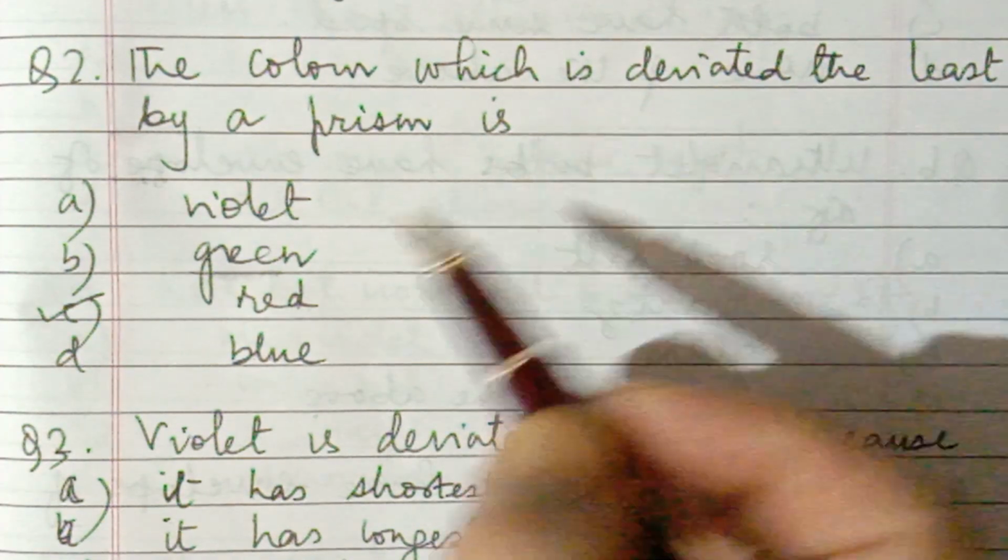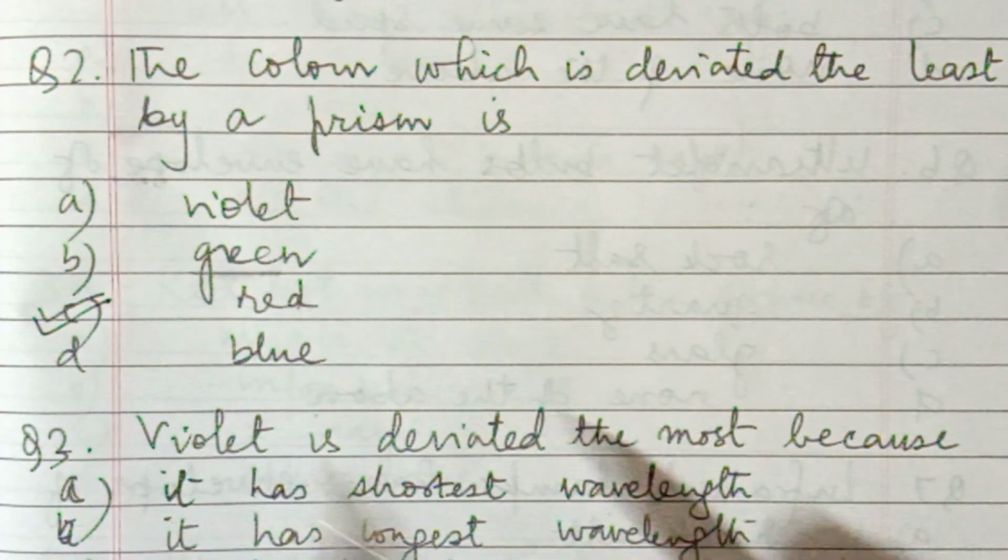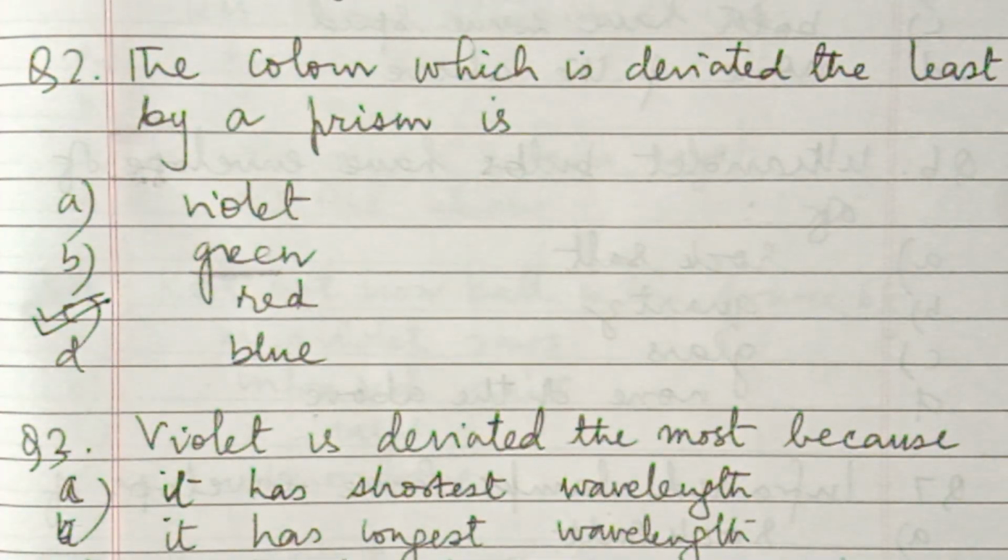So red color is deviated the least, because it has the longest wavelength, so it has maximum speed, so it is deviated the least. Violet is deviated the most.